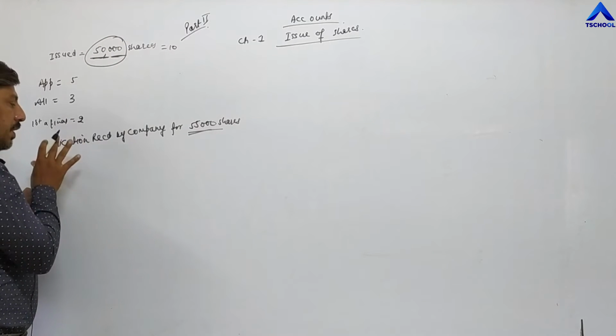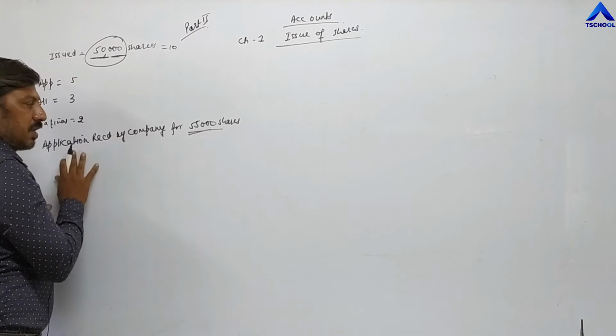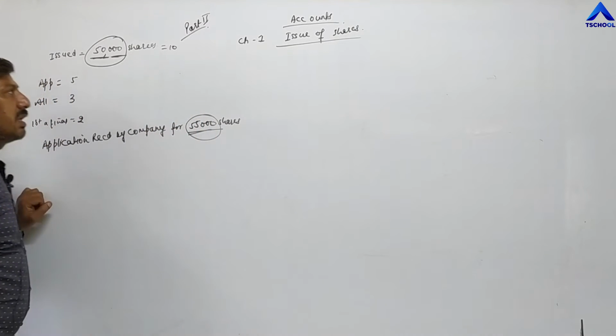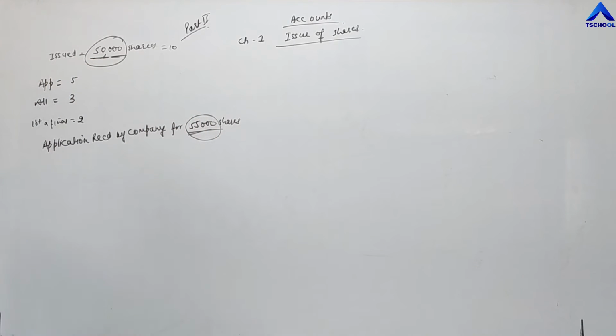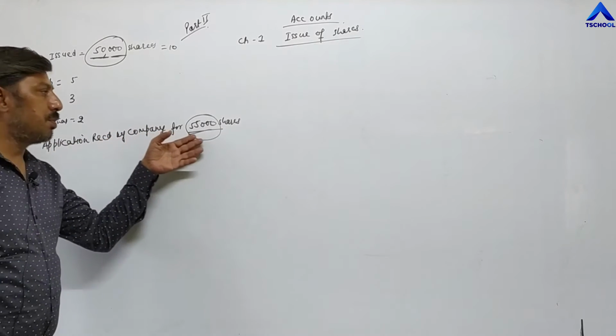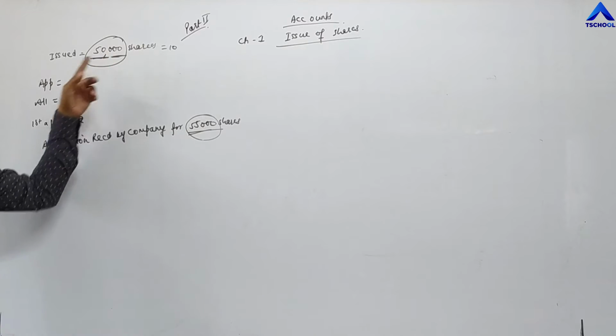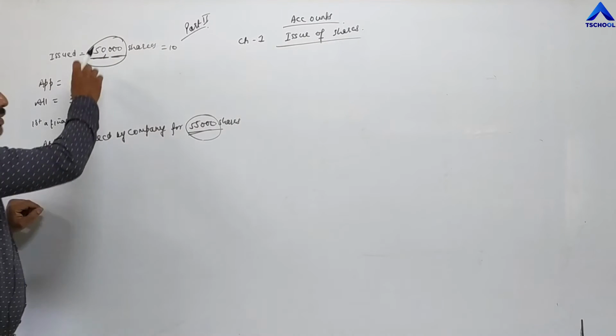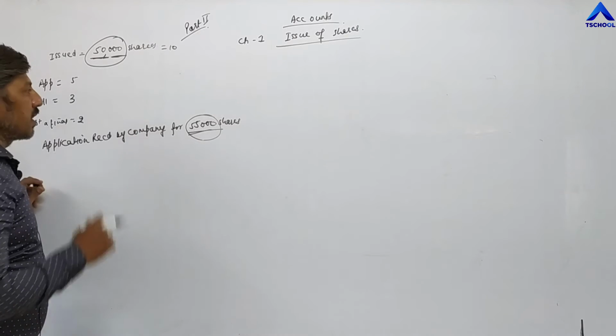So if the applications received by the company are more than the issued shares, it is called over subscription. First of all, the definition of over subscription: whenever applications for shares received by the company become more than the issued shares, it is called over subscription.